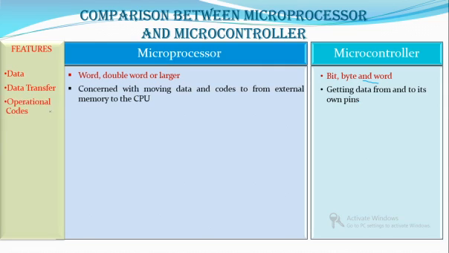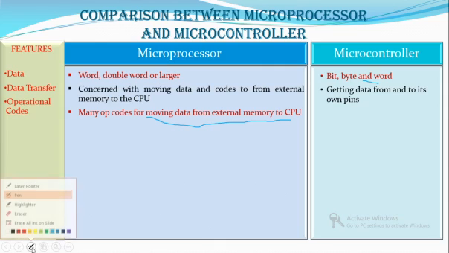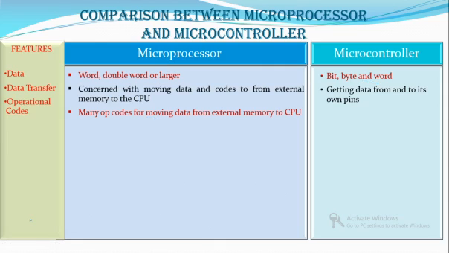Now if you check the operational codes or opcodes, a large number of opcodes are available in the microprocessor, because it always has to move data from external memory to the CPU. So many operations will be required, and correspondingly many opcodes will be there. While in the case of the microcontroller, there are very specific operations, and hence one or two opcodes alone will be there, not many operations.